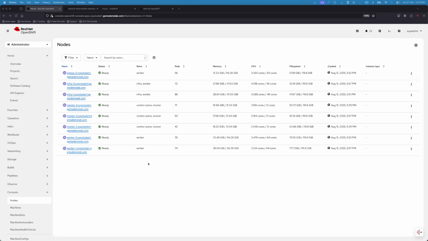So from this view itself, we can see that we have master nodes, and we have infrastructure nodes that are hosting the ingress component where the traffic is coming into the cluster.